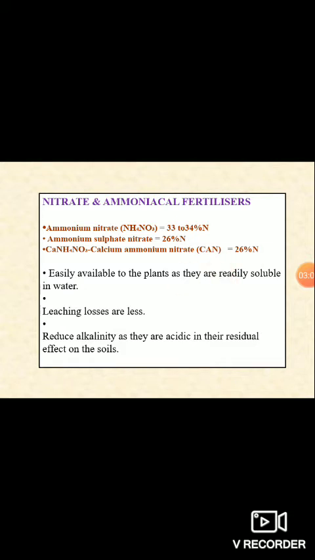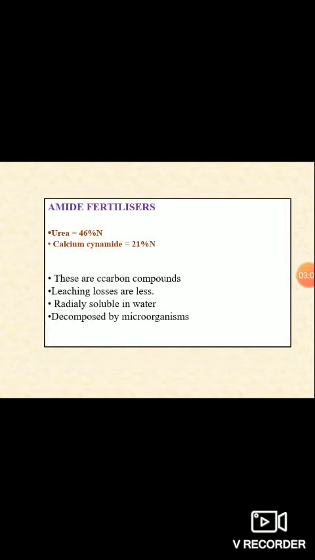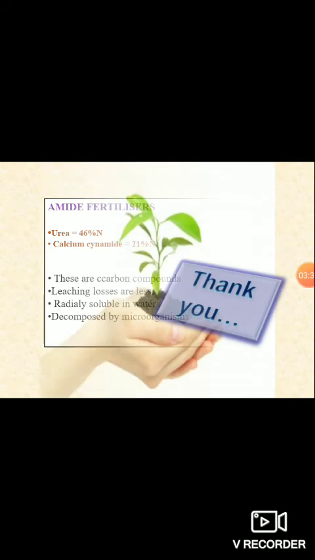Then the last classification is amide fertilizers. Amide fertilizers include urea and calcium cyanamide. Urea contains 46% of N and calcium cyanamide contains 21% of N. They are carbon compounds, leaching losses are less and they are readily soluble in water, but these amide fertilizers are easily decomposed by microorganisms.